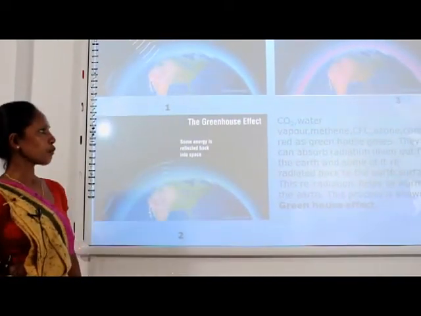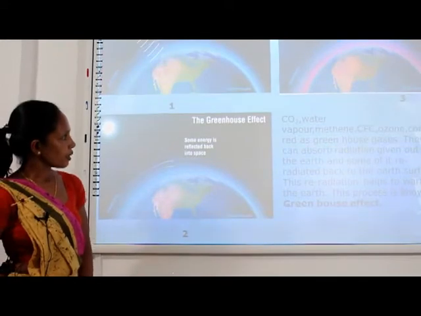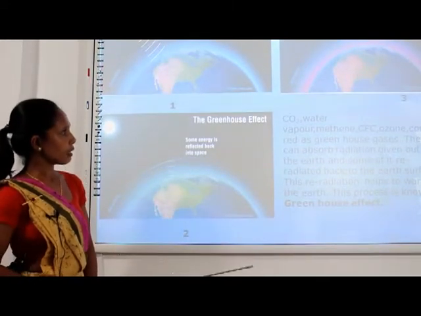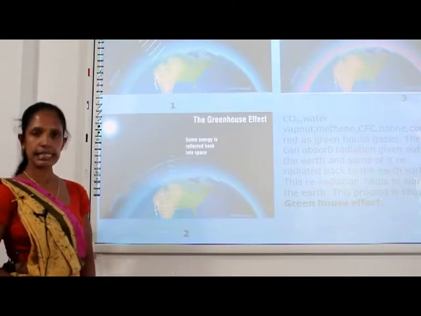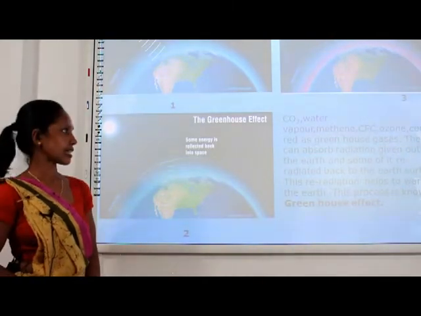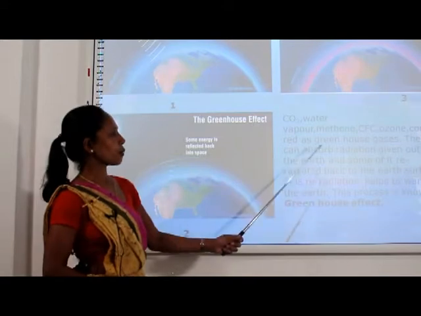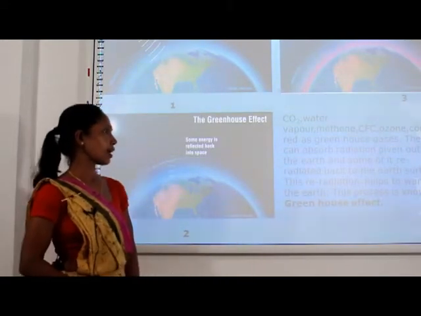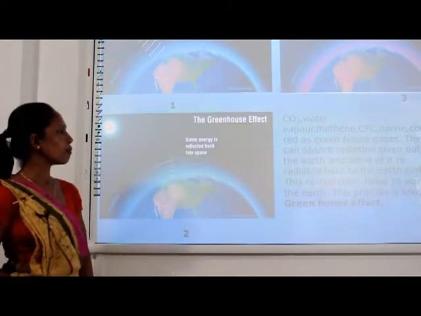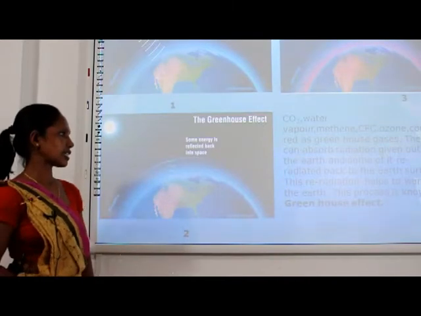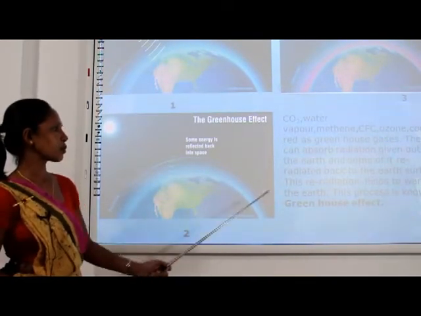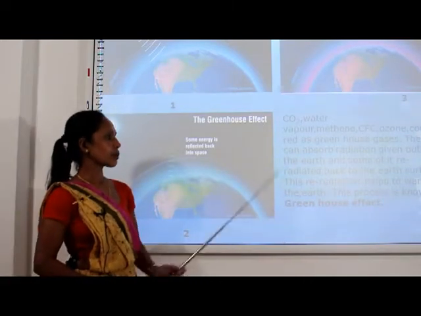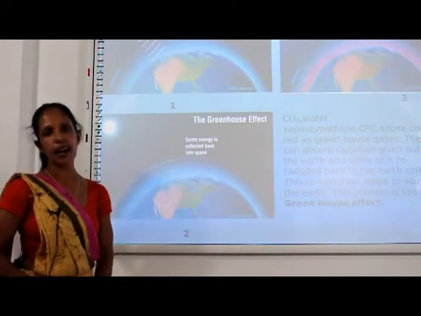Carbon dioxide, water vapor, methane, CFC and ozone are considered greenhouse gases. They can absorb radiation given out from the earth and some of it is re-radiated back to the earth's surface. This re-radiation helps to warm the earth.